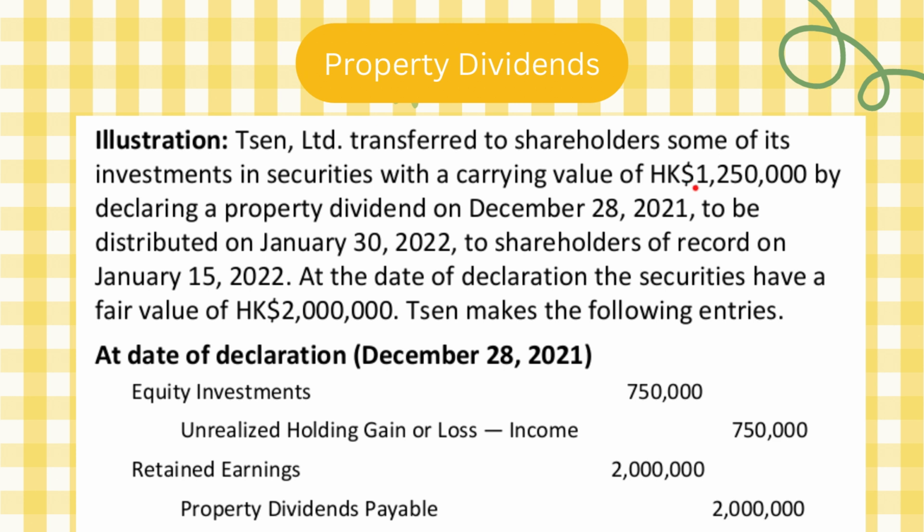So أنا كانت عندي 1,250,000 بالسوق 2 million. So I need to increase it. I need to increase this asset. Assets increase on the debit side. So on the debit side, at the date of declaration, okay, equity investment will go to the debit side because I want to increase this asset. And the credit side, it's unrealized holding gain or loss income. Okay, unrealized gain or loss.